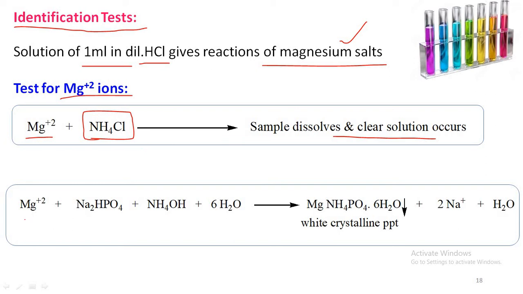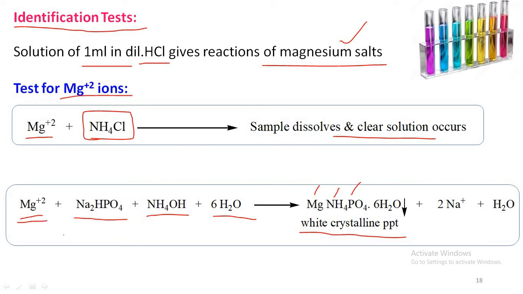Another identification test for magnesium ions: the sample consisting of magnesium ions, on treatment with sodium phosphate dibasic, or dibasic sodium phosphate, in presence of ammonium hydroxide and water, gives a white crystalline precipitate of magnesium ammonium phosphate. That indicates the presence of magnesium ions in the sample.